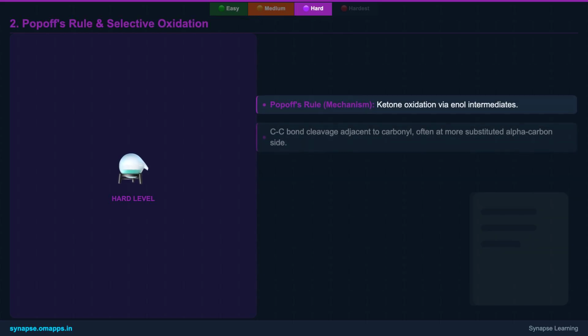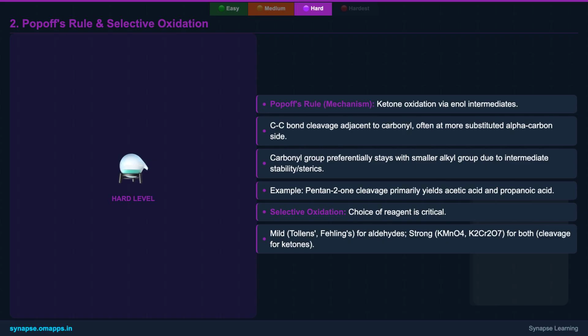Let's further refine our understanding of ketone oxidation and Popoff's rule. The oxidative cleavage of ketones under vigorous conditions often proceeds through enol intermediates. The specific bond that breaks is influenced by factors that stabilize the transition state, leading to the observed preference for the carbonyl group to stay with the smaller alkyl group.